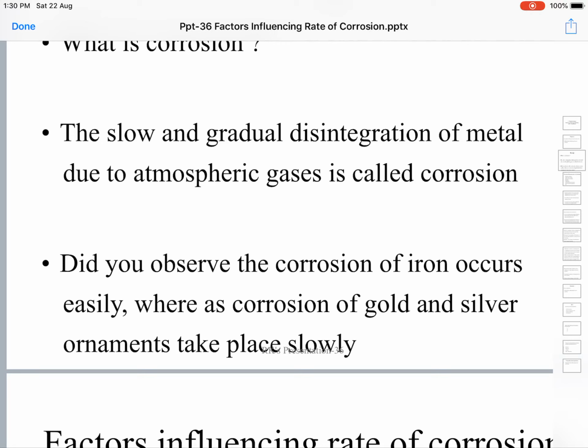See, iron is the chief structural material for us. We build many articles with iron. Our bridges, overhead bridges, many things, almost in every construction we use iron only.